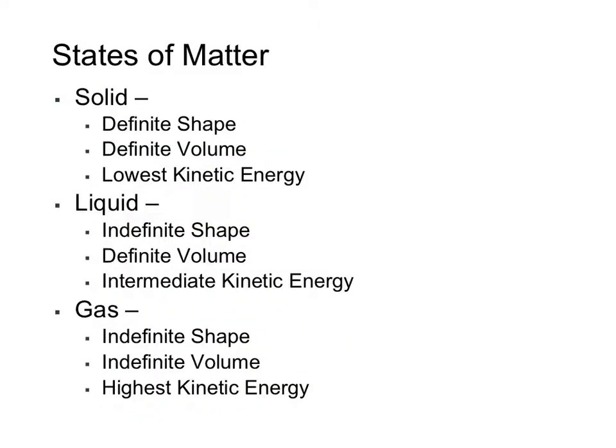We will study states of matter more thoroughly later in the course, but for now, we will say that the state that a substance is in depends largely on the amount of energy the substance has relative to the forces that hold the individual molecules together. Solids have the lowest energy. As a result, they have a definite shape and a definite volume. For instance, if I take a pebble with a volume of 10 milliliters and move it from one container to the other, both the shape and the volume remain the same.